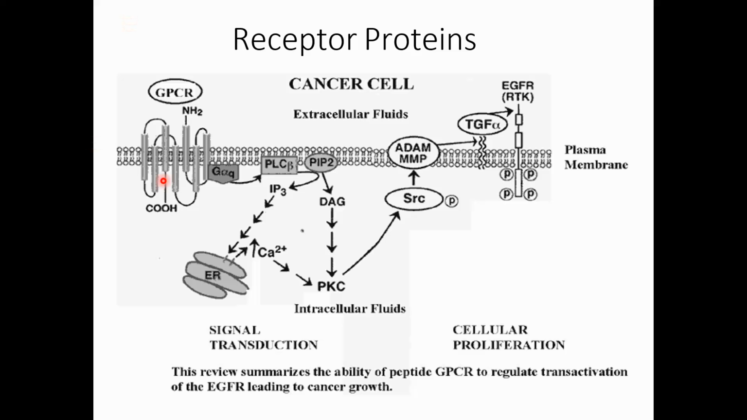So here we can see a receptor protein that is present on the surface of the cell, and it is a GPCR. GPCR is a G protein coupled receptor, and we can see its N-terminal is outside and the carboxyl terminal is inside. And here is another receptor, a tyrosine kinase receptor, the epidermal growth factor receptor.